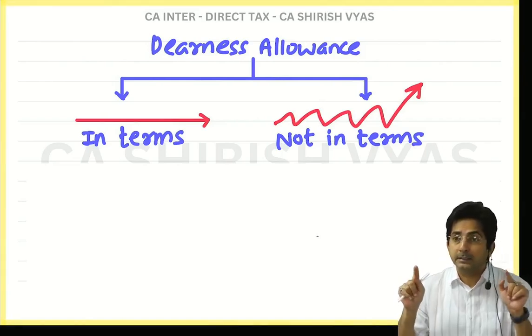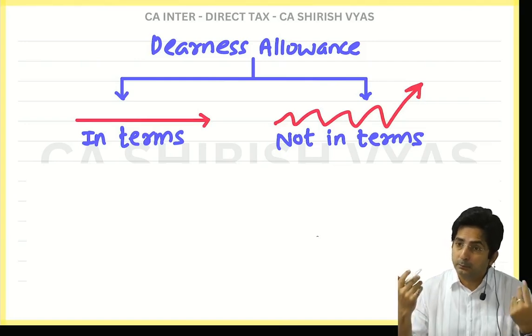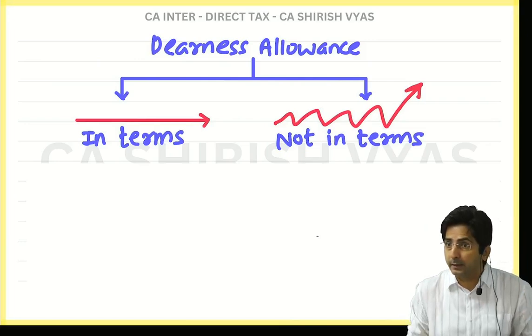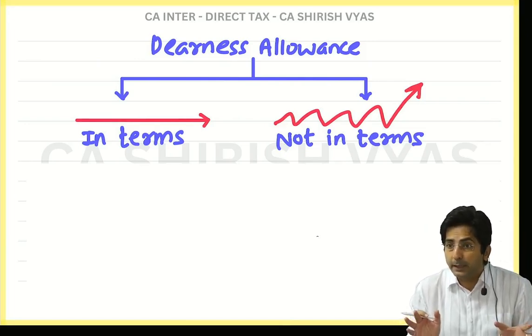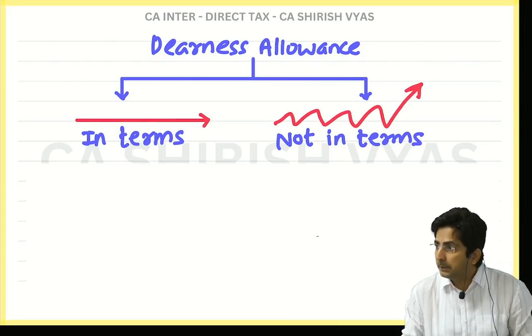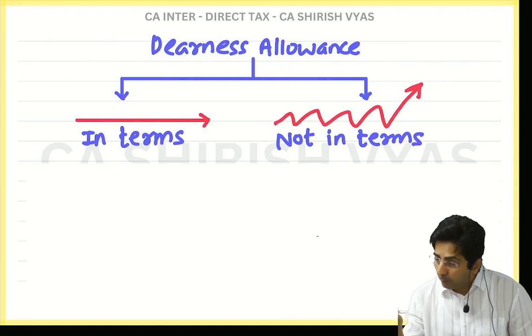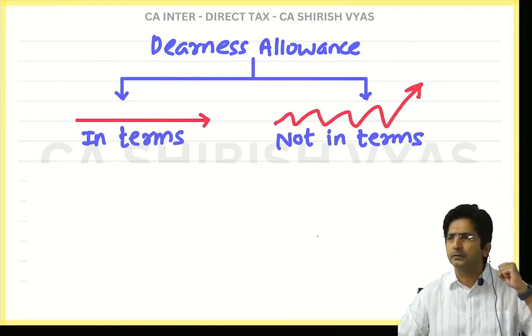But see, I am talking about formula. In the main statement, both the types of DA will come. See, one main statement is also there, na? So in main statement, you don't be selective whether to take DA or not. In the main statement, DA will always come. I am talking about formula. For formula, what is the slogan? In terms, in formula. Not in terms, not in formula.